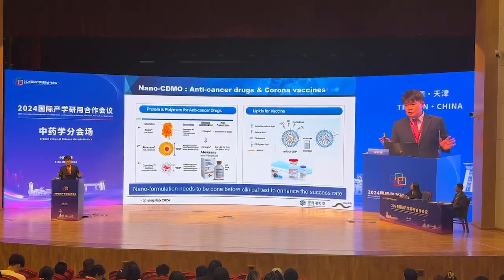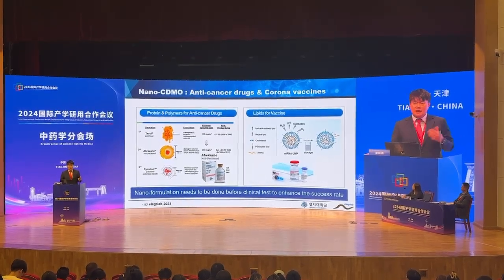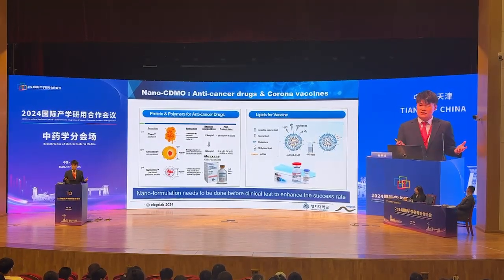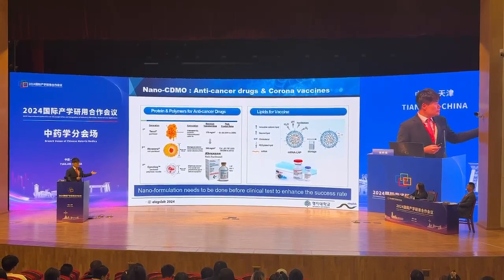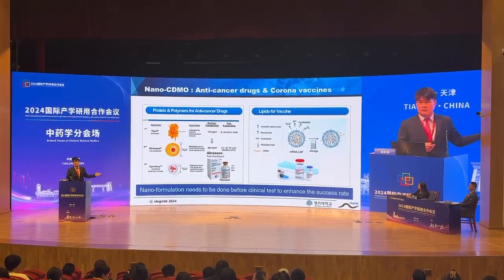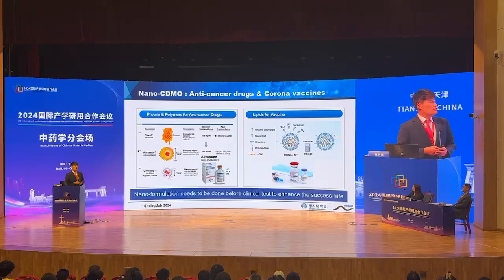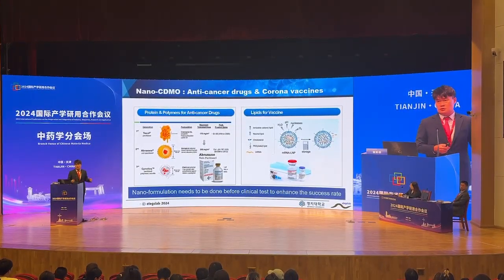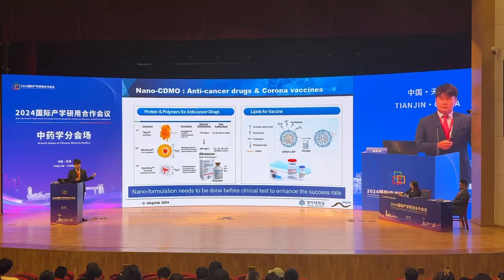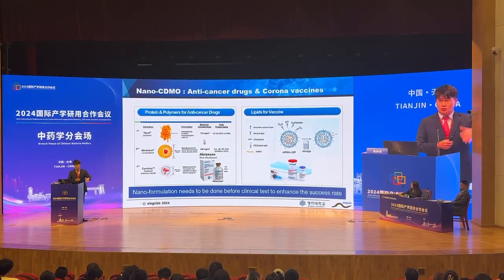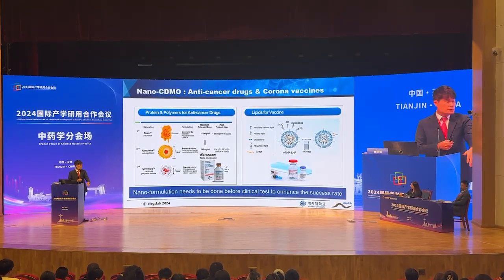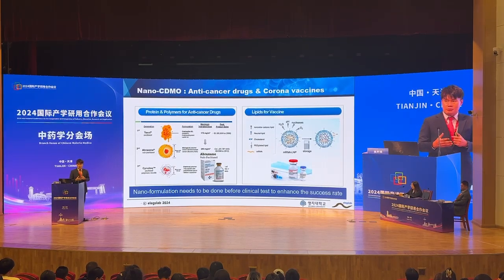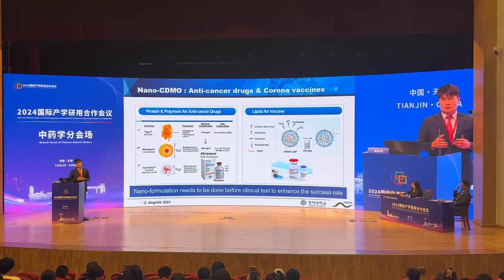So many global big pharmas already developed this nano formulation for their global sales drugs. For example, paclitaxel is a representative drug together with this nano formulation. The second generation of paclitaxel is combined with the albumin protein in our human blood vessel circulation system. And the third generation will be incorporated with a polymeric molecule.